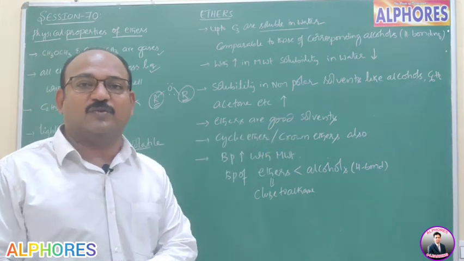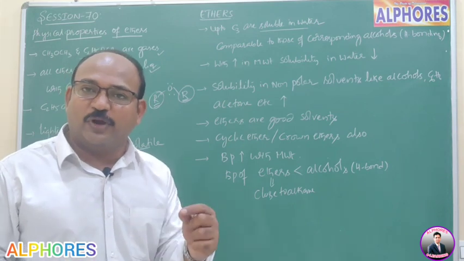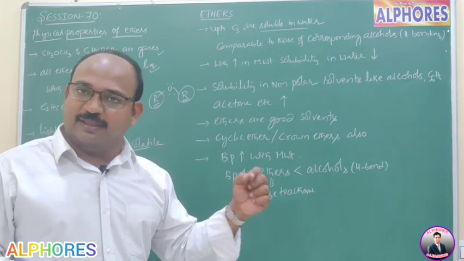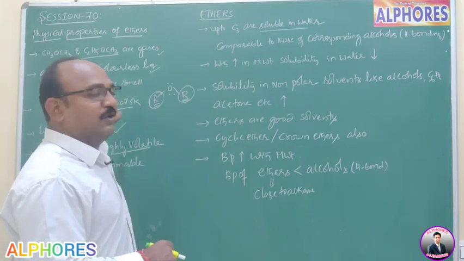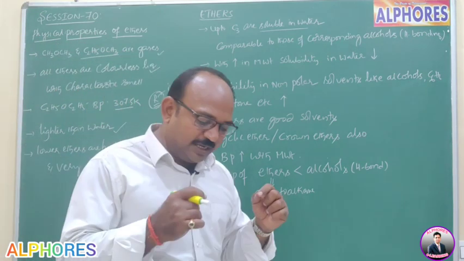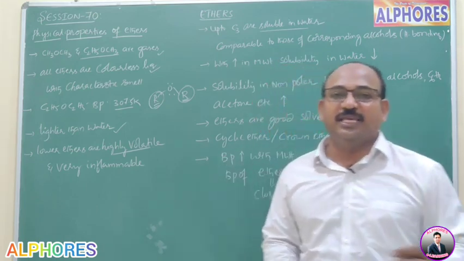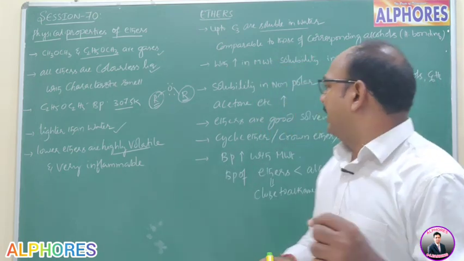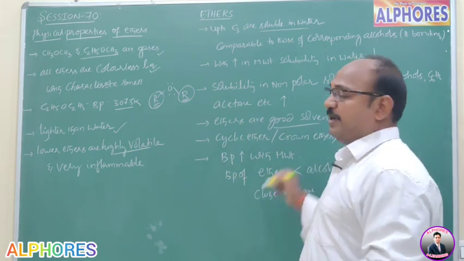Ethers are good solvents. Why are we using ethers as solvent? Because their boiling point is less. Particularly dimethyl ether, its boiling point is very less, 307.5 Kelvin. Because of the very low boiling point, the ether solvent is easily separated, and based on that reason we can say ethers are good solvents.